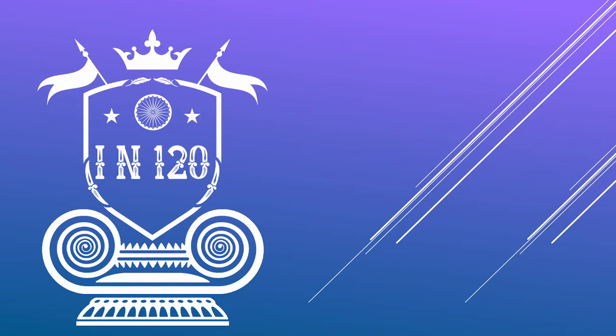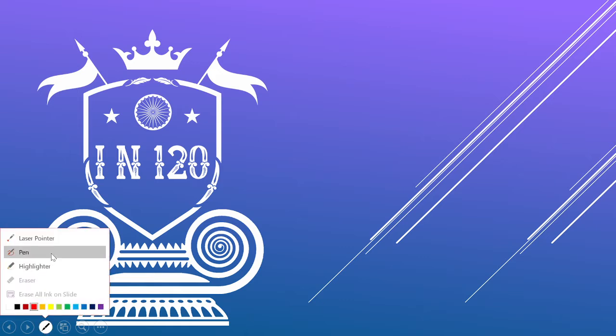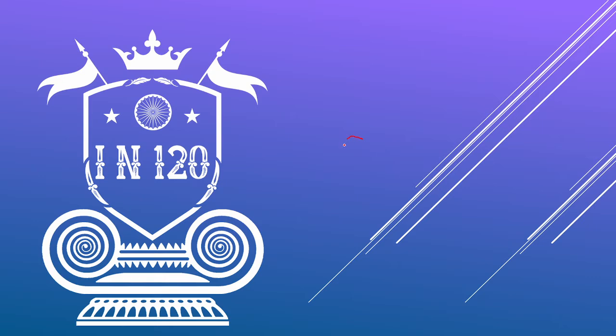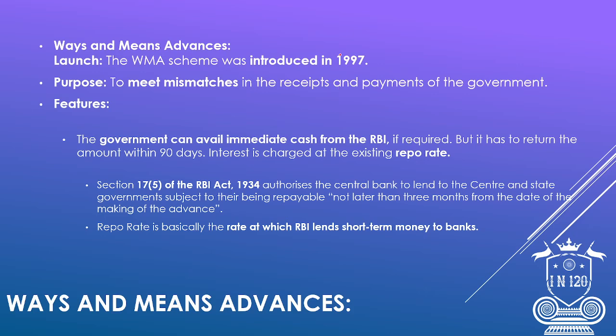Okay, the topic we are going to see now is ways and means advances. What is ways and means advances? This scheme was launched in the year 1997. It was launched to meet the mismatches in the receipt and payment of the government, for any lag between the income and the expenses of the government.